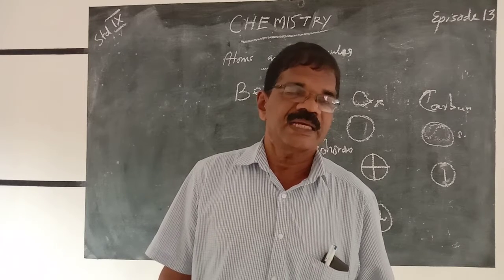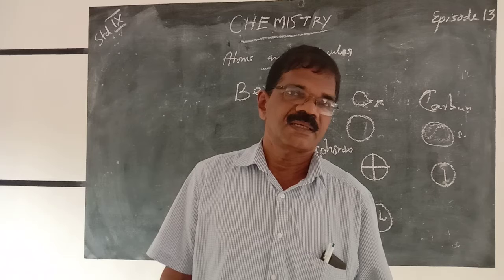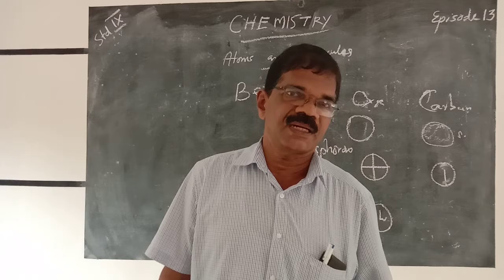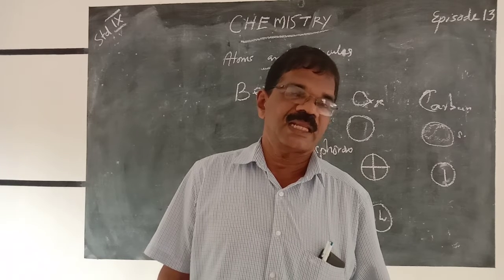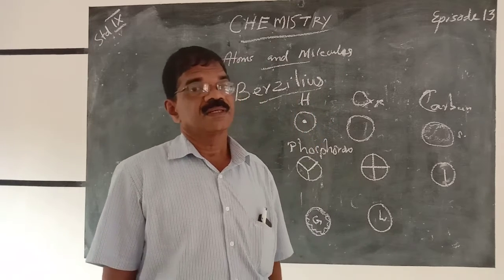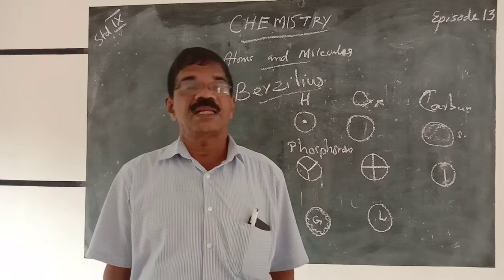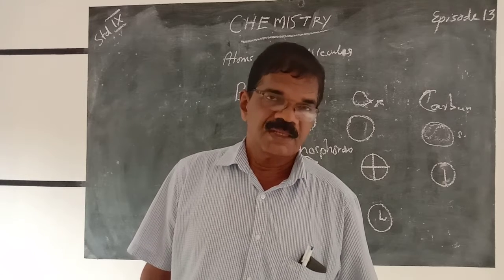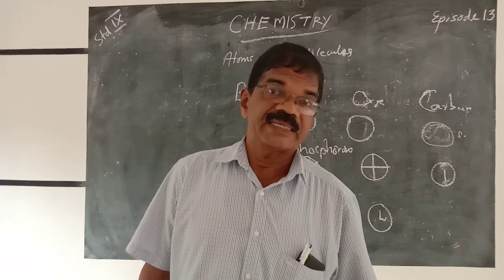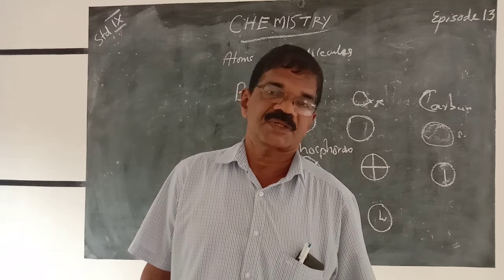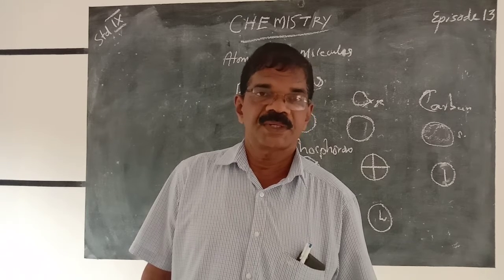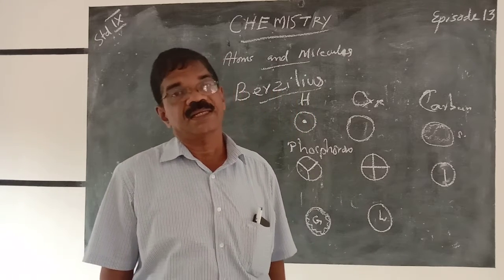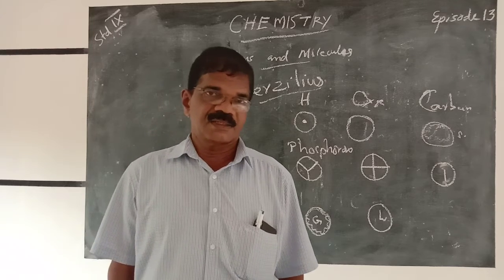Then, names of the scientists. There are some elements which were named in remembrance of some scientists. For example, the element Mendelevium represents the scientist Mendeleev, who is known as the father of the periodic table. Fermium. Einsteinium, remembering the scientist Einstein. Curium, Fermium, Mendelevium, etc. Their names originated from scientists.